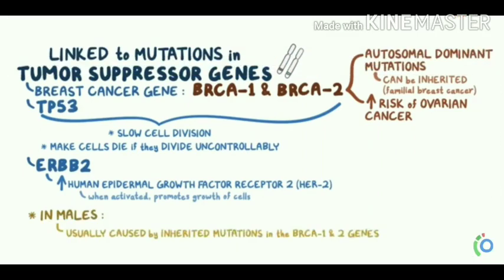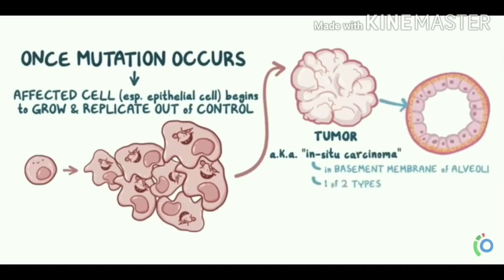In some cases, breast cancer also occurs in males. Usually, this breast cancer is caused by inherited mutations in the BRCA1 and BRCA2 genes. Once a cancer-causing mutation occurs, the affected cells, that is the epithelial cells that line the ducts or lobules, begin to grow and replicate out of control and form a tumor.